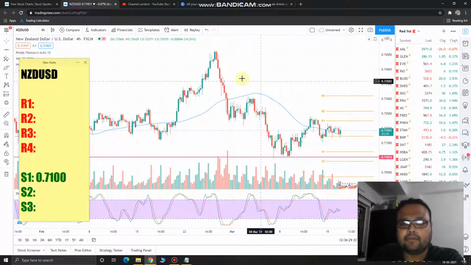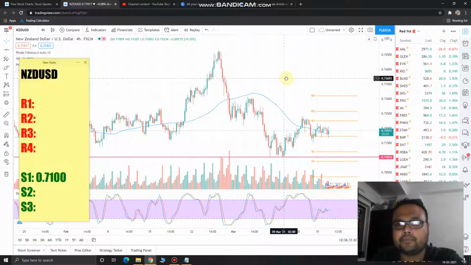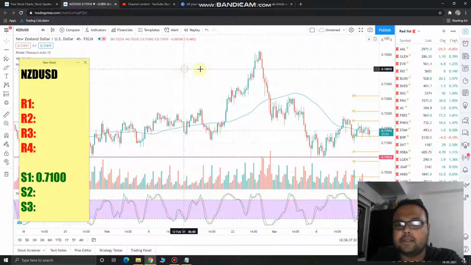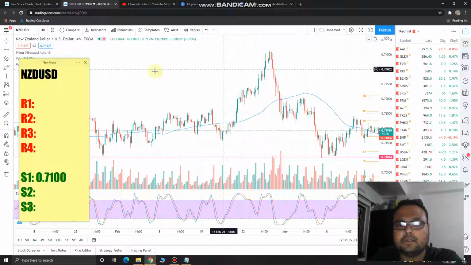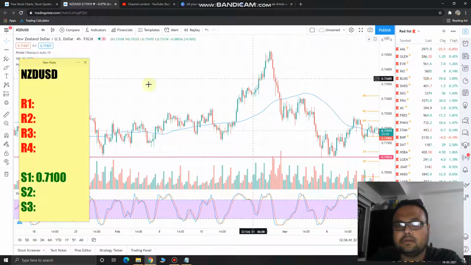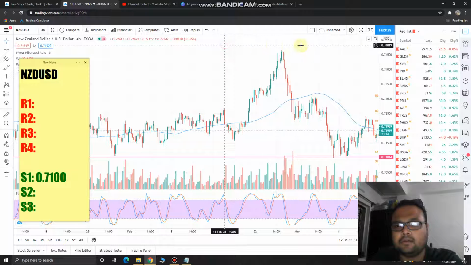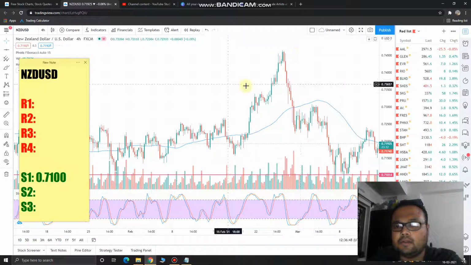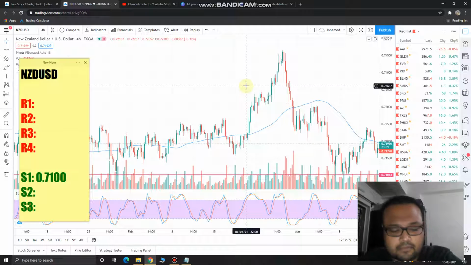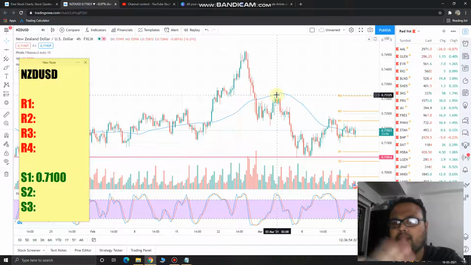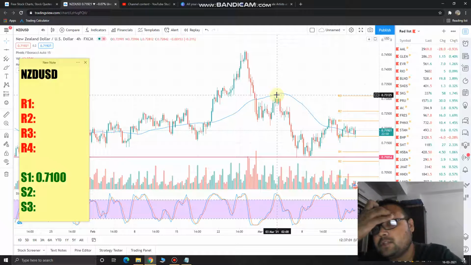Okay, if I zoom out the chart, you can see that there is a good support. Okay, somehow the chart is not working smoothly. Anyways, you can zoom out the chart in your own laptop and you can check, there is a good support available.